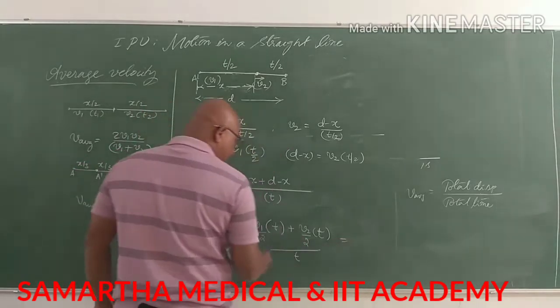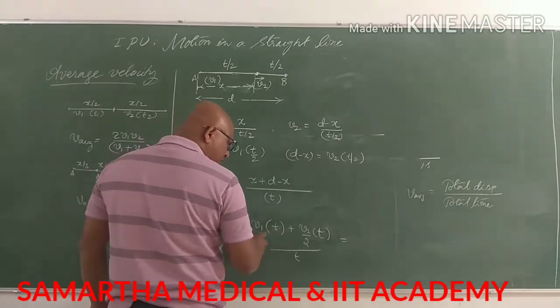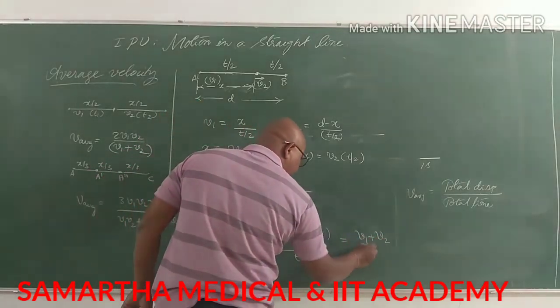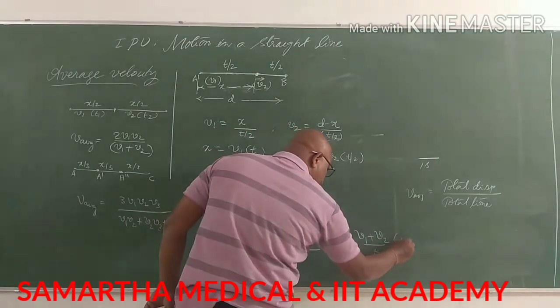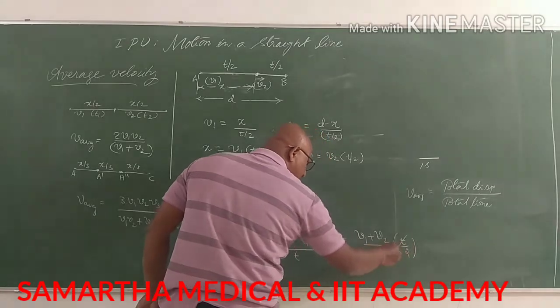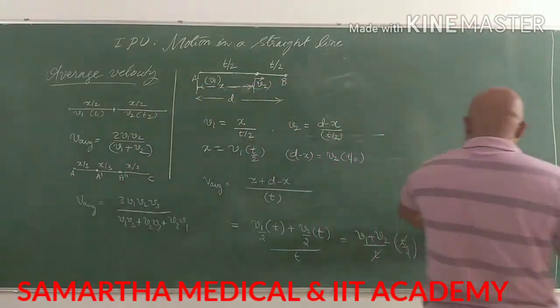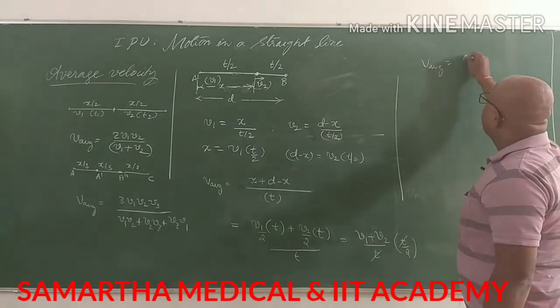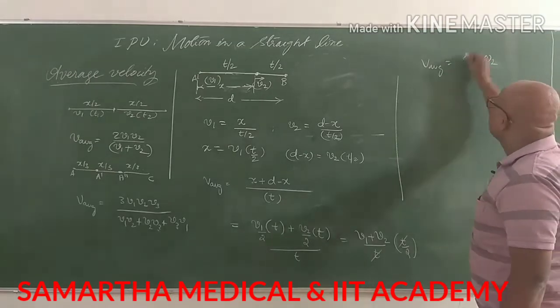Then t will get cancelled. We take t by 2 common, so this becomes v1 plus v2 divided by t into t by 2. The t gets cancelled, so what remains is v avg is equal to v1 plus v2 by 2.